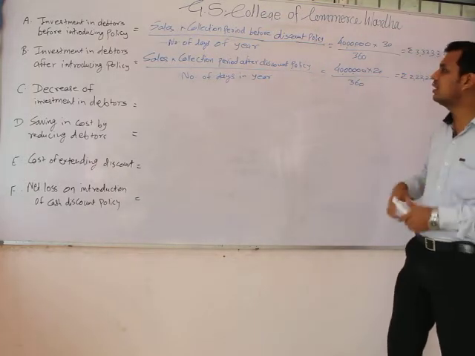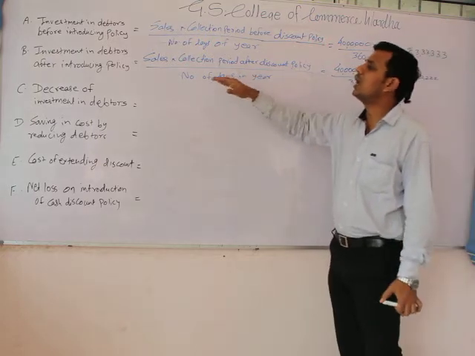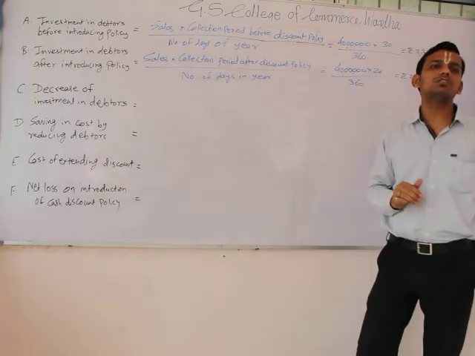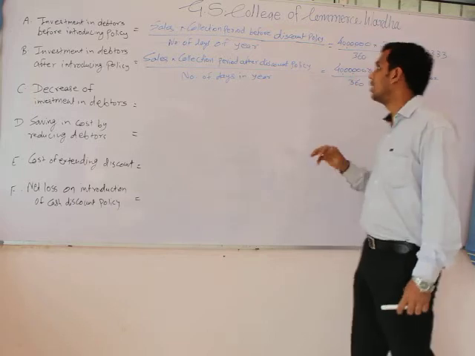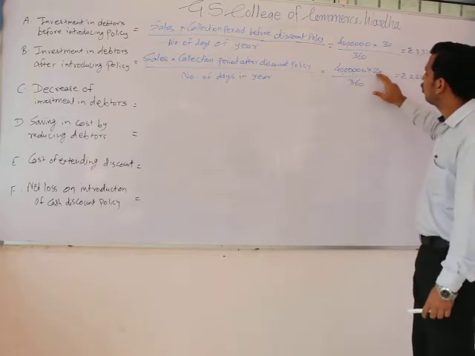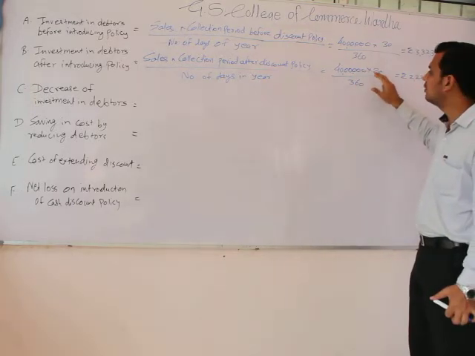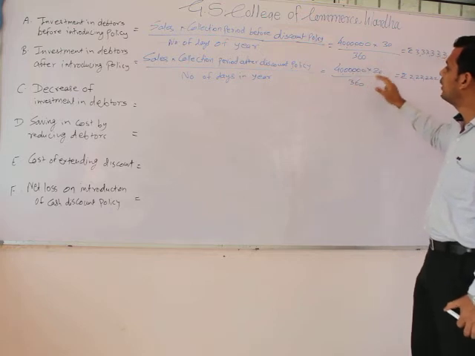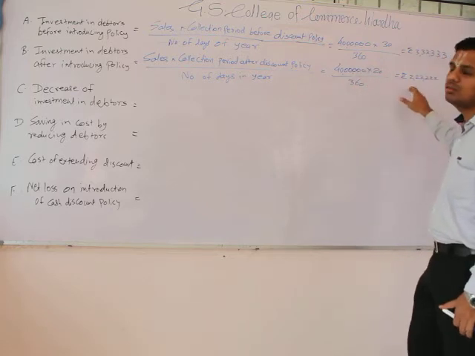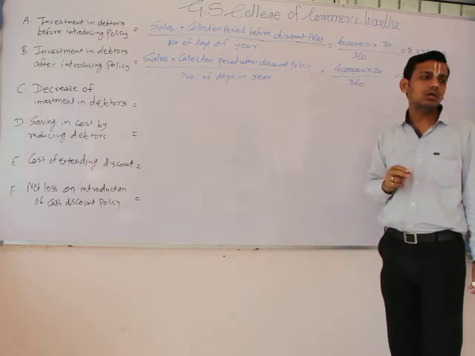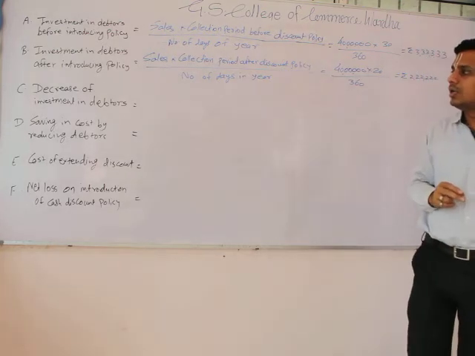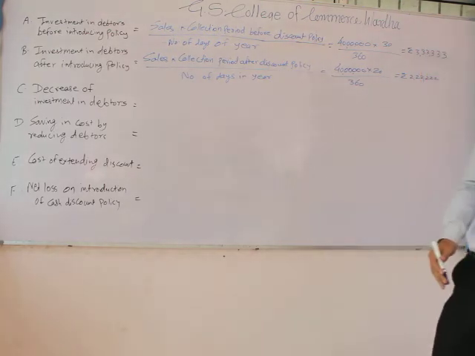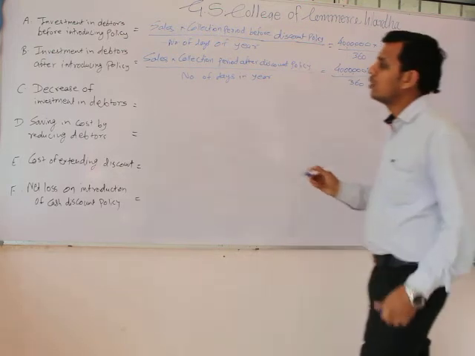The policy says that if we introduce it, our collection period will drop by 10 days. Earlier it was 30 days, hence it would drop to 20 days. Therefore 40 lakh into 20 divided by 360 gives 2,22,222.